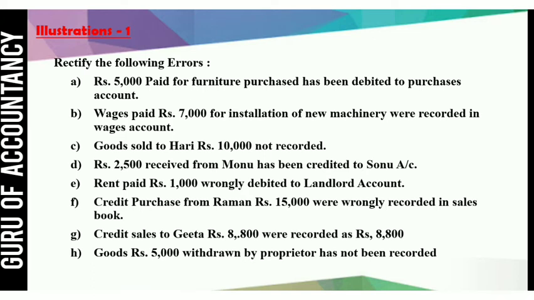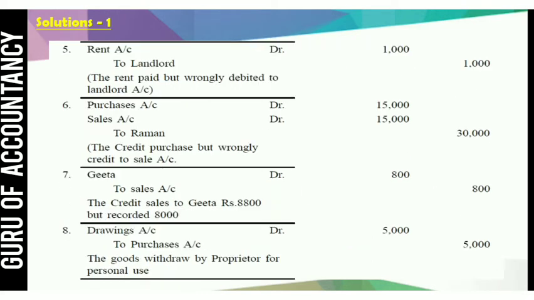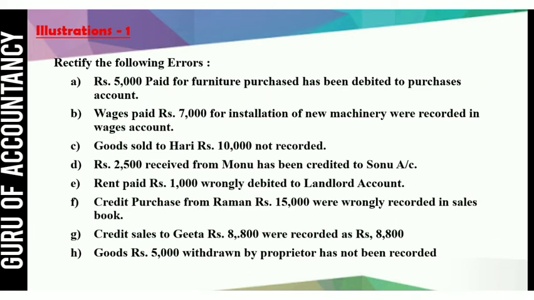Seventh, credit sales to Geeta rupees 8,800 were recorded as rupees 8,000. Printing mistake, 8,000. So amount is recorded less.